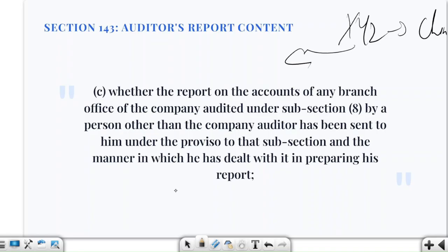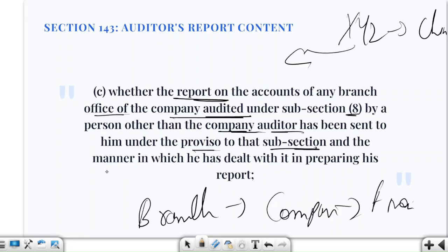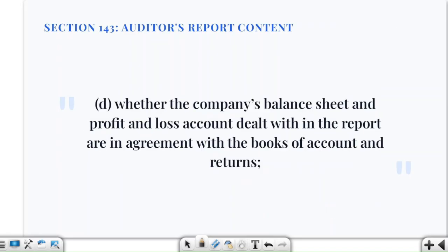Fine. So what is happening here? We are preparing a branch auditor's report, then it will come to the company's auditor, and then we are going to prepare the final report. So whether the report on the accounts of any branch office of the company, audited under subsection 8 by a person other than the company's auditor, has been sent to him under the proviso to that subsection, and the manner in which he has dealt with it in preparing his report.